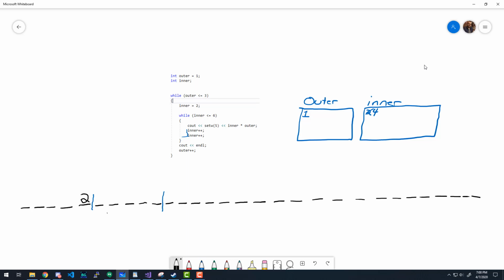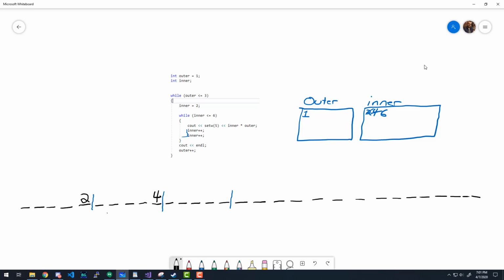So, like I said, that's a setw 5. So we do inner times outer. So 1 times 4. So we end up with 4 here. And then we do inner plus plus, inner plus plus. So we end up with 6 for inner. Now when we go back up to the top here, we have 6 less than or equal to 6. Well, that's still true. So we go back down, setw of 5. 1, 2, 3, 4, 5. Just like that.